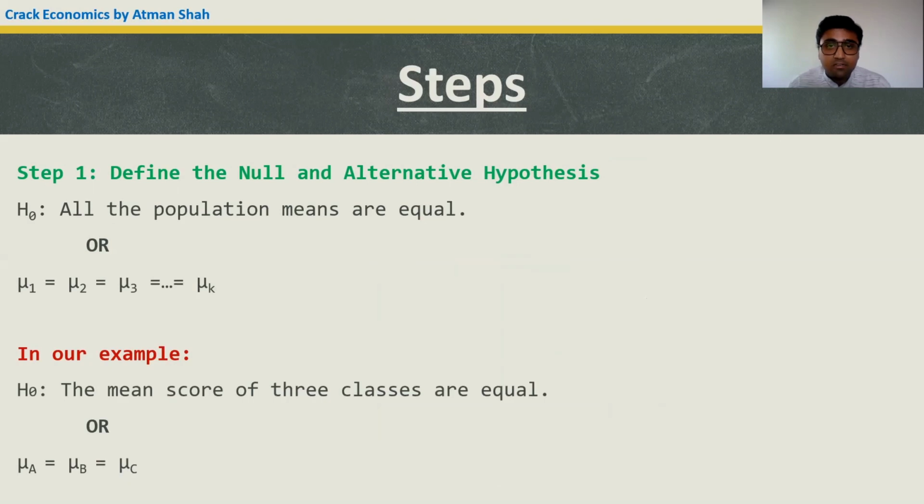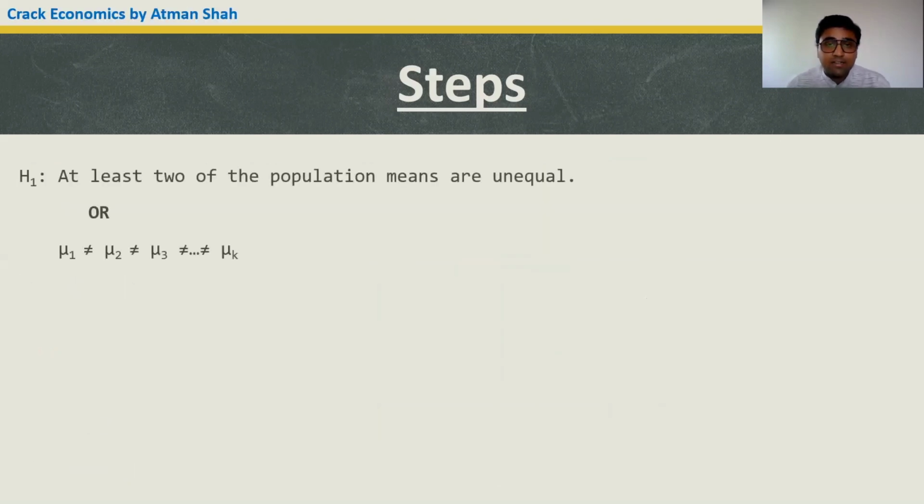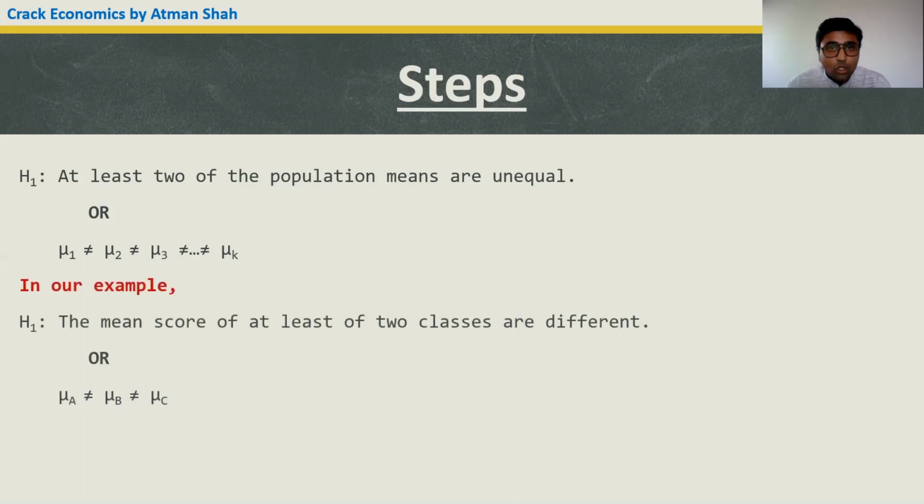That is mu A is equal to mu B is equal to mu C. Now what is the alternative hypothesis? The alternative hypothesis is that at least two of the population means are unequal. So in our example, the alternative hypothesis is that the mean scores of at least two classes are different or unequal. So that is mu A is not equal to mu B is not equal to mu C.